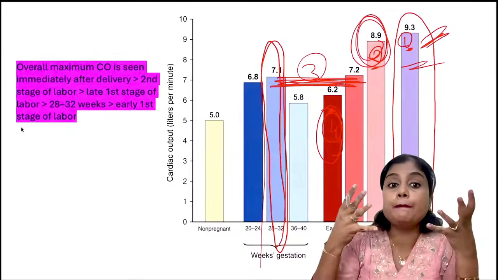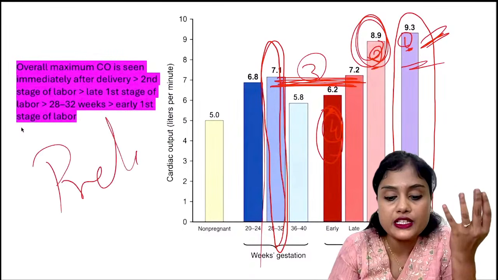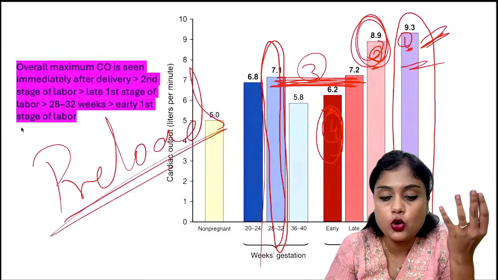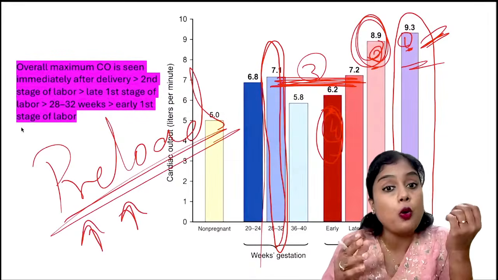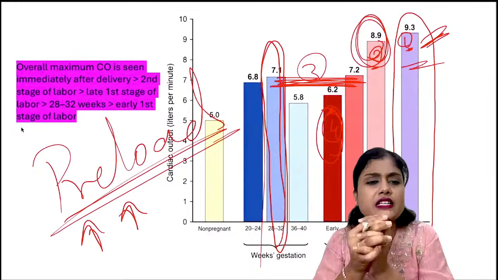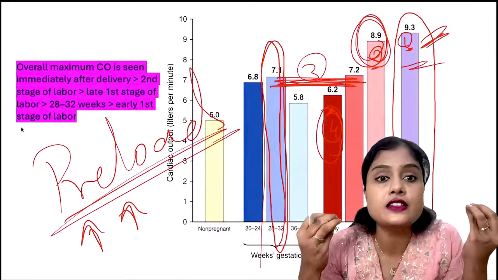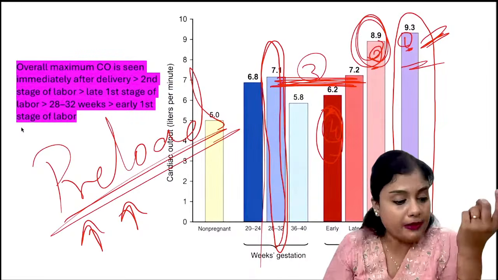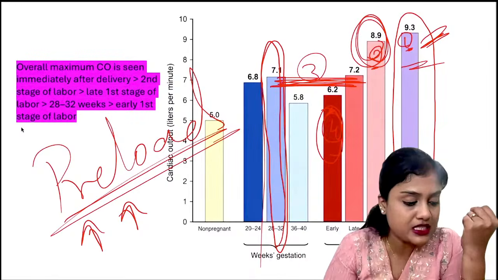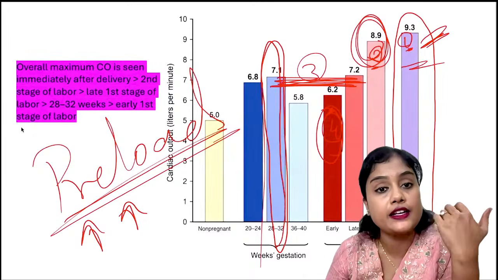This preload increase leads to an increase in blood volume going back from the uterus. The uterus is squeezing and sending everything back to the heart, causing an increase in the cardiac output. So remember, the answer is not third trimester; it is immediately after delivery.